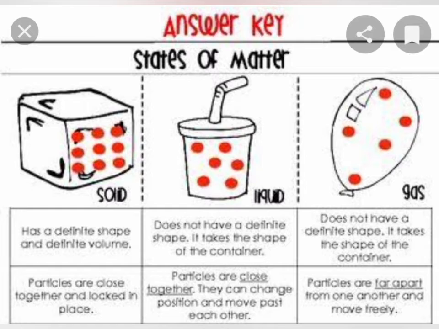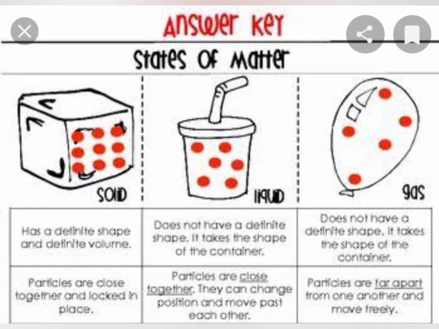As you can see in the picture, all matter is made up of tiny particles called molecules, and these molecules are so small that we cannot see them with our naked eyes.